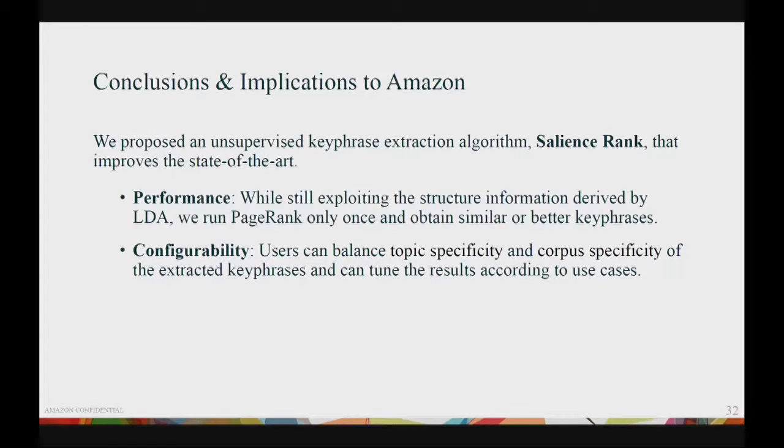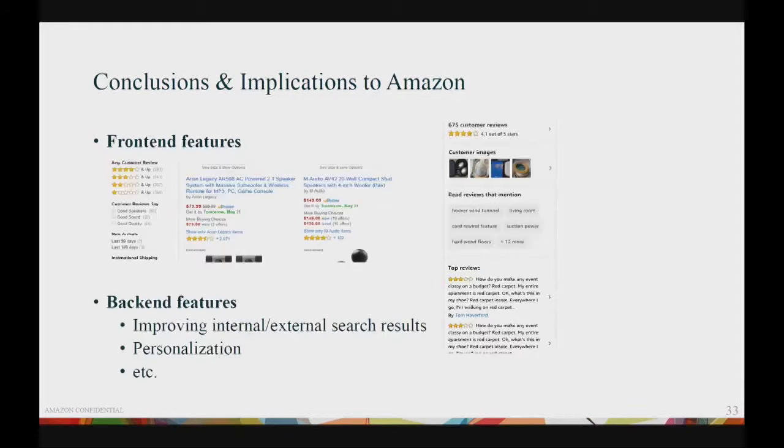We see a number of applications of keyphrase extraction at Amazon. For example, at the front end, similar to the use case of TripAdvisor, we can provide a quick summary of the product so people can know about the product very quickly. And we can also use keyphrases to help people find what they're looking for quicker.